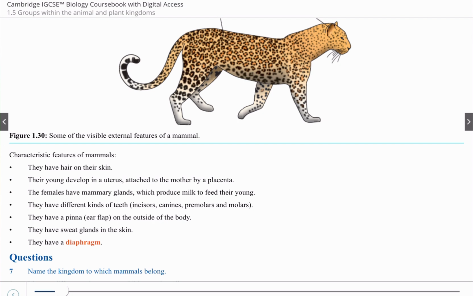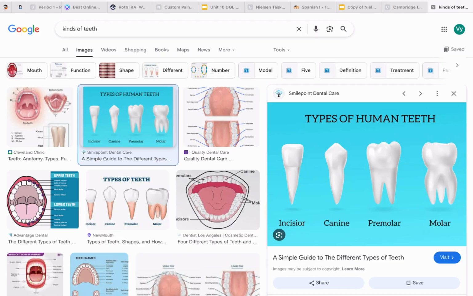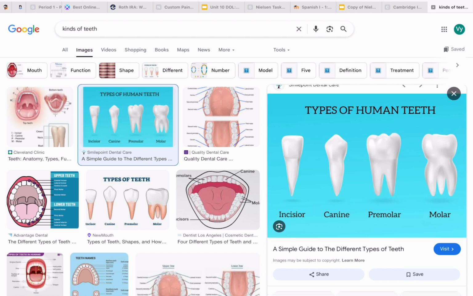The kinds of teeth: we have incisors, canines, premolars, and molars. I do remember that there is another chapter that discusses the types of teeth. The incisors are at the front, the canines are at the side of our teeth, and the premolars are deeper inside, but it's basically like least but not last, and the molars are the last.